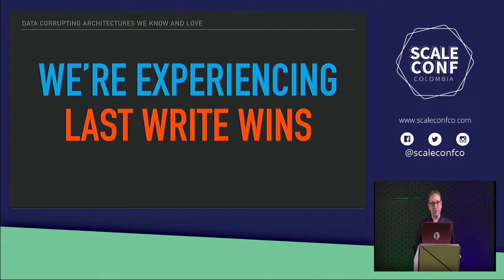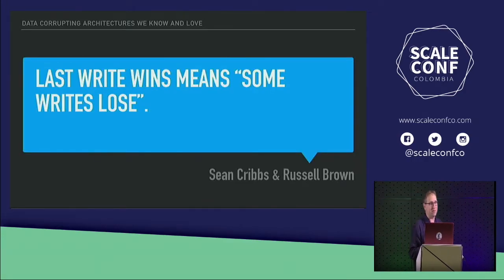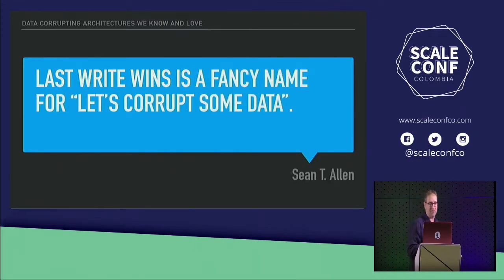So what this is called is last write wins, right? And this is a perfectly wonderful way to potentially solve problems when you're in a distributed system for data, except that last write wins indicates by its name that some writes lose, right? That write where we wrote 2 into the database, which was good and correct, ends up losing because it's like it didn't even happen. We went back to 1 because of how we put the algorithm together. Or in my kind of jackassy way that I like to say it, last write wins is a fancy name for let's corrupt some data, right?